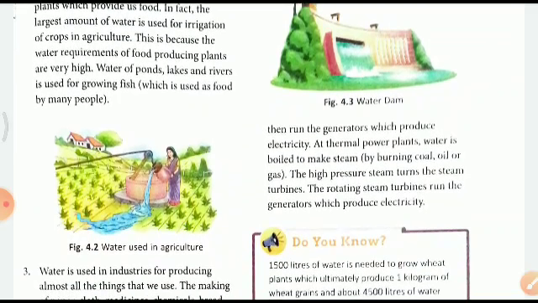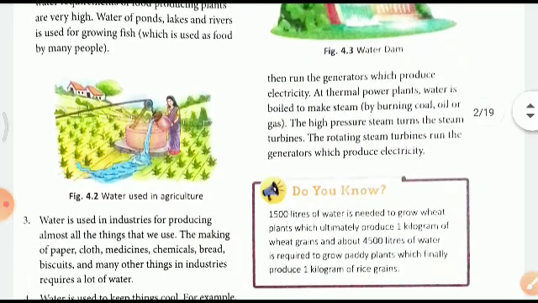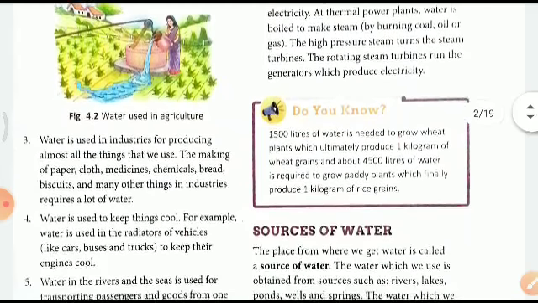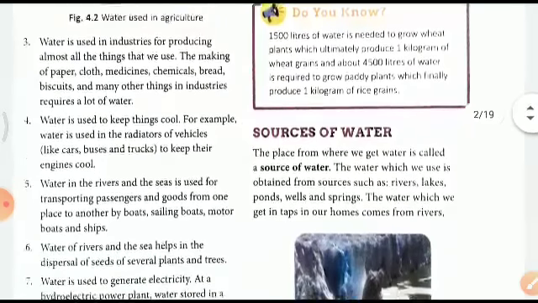Water is boiled to make steam. The high pressure of steam turns the steam turbines. Rotating steam turbines run the generators. Water is used in industries for producing almost all things that we use. The making of paper, cloth, medicines, chemicals, breads, biscuits, and many things in industries require a lot of water.